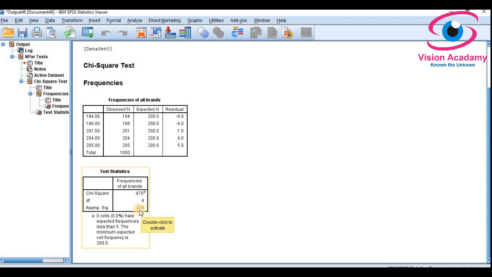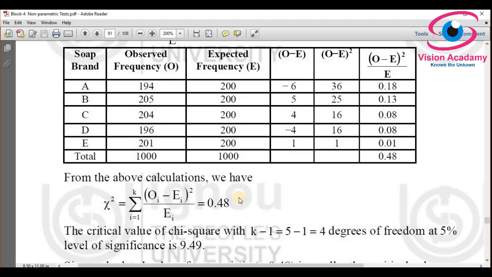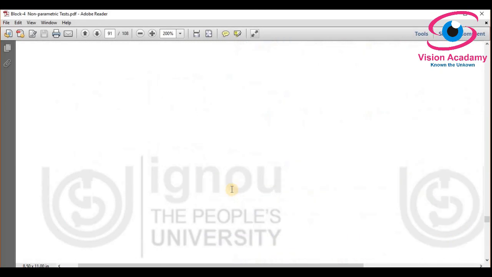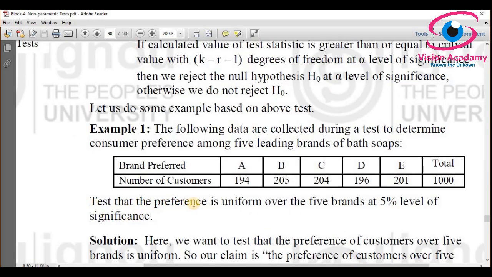Since the p-value is greater than 0.05, we have to accept the null hypothesis. We had formulated the null hypothesis that the preference of customers over 5 brands of bath soap is uniform, because in the problem they have asked us to test whether the frequency is uniform at 5% level of significance.